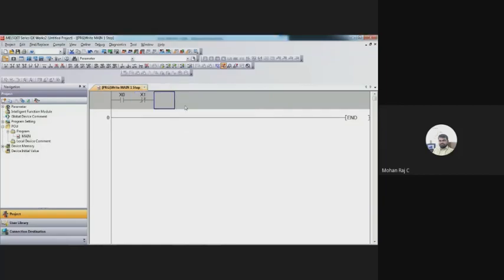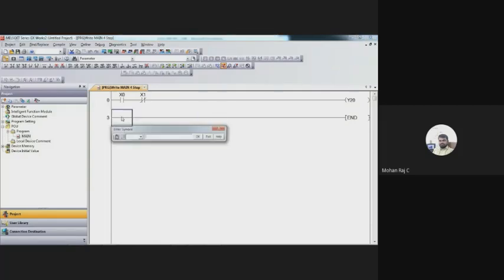If I press the start button, my robot should be turned on. The address of the robot is Y20. Okay, let us simulate that. Go to compile and build, and one more thing is that I have to include the latching contact for this Y20.